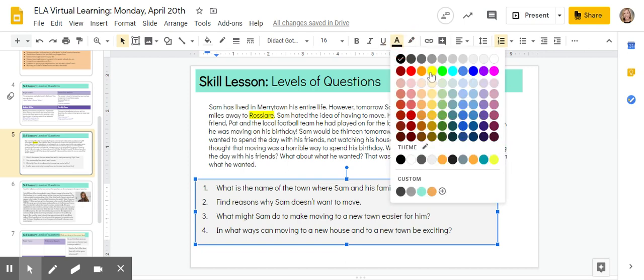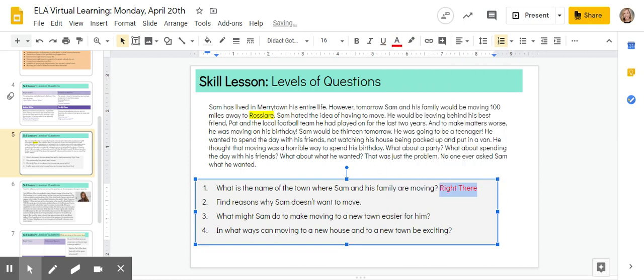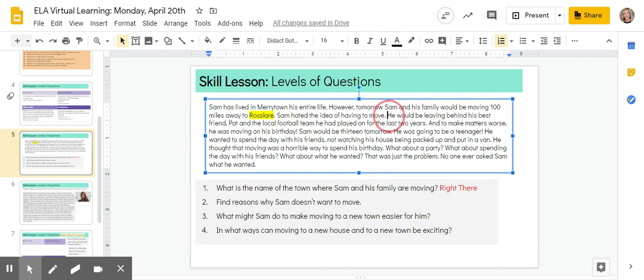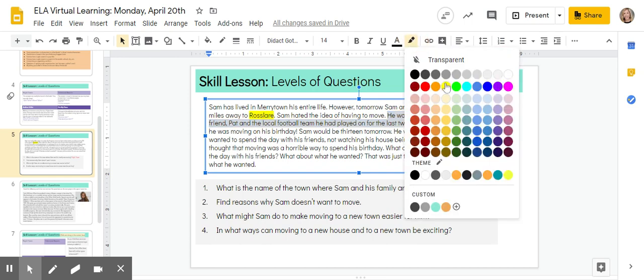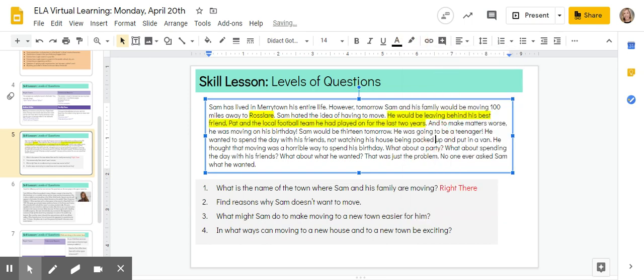Question number 2 says find reasons why Sam doesn't want to move. Okay, so to answer this question, we definitely have to go back into our text and we have to find the reasons why he doesn't want to move. It says Sam hated the idea of moving. He'd be leaving behind his best friend and the local football team. That's one reason. And to make matters worse, he was moving on his birthday. So those are 2 reasons right there.